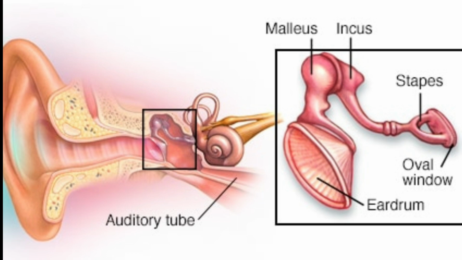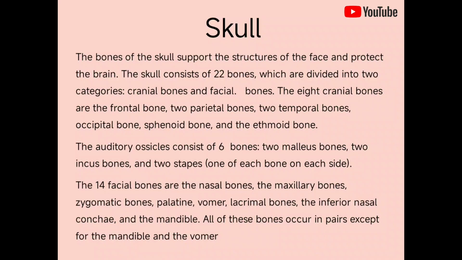The auditory ossicles consist of 6 bones: 2 malleus bones, 2 incus bones, 2 stapes, 1 of each bone on each side.